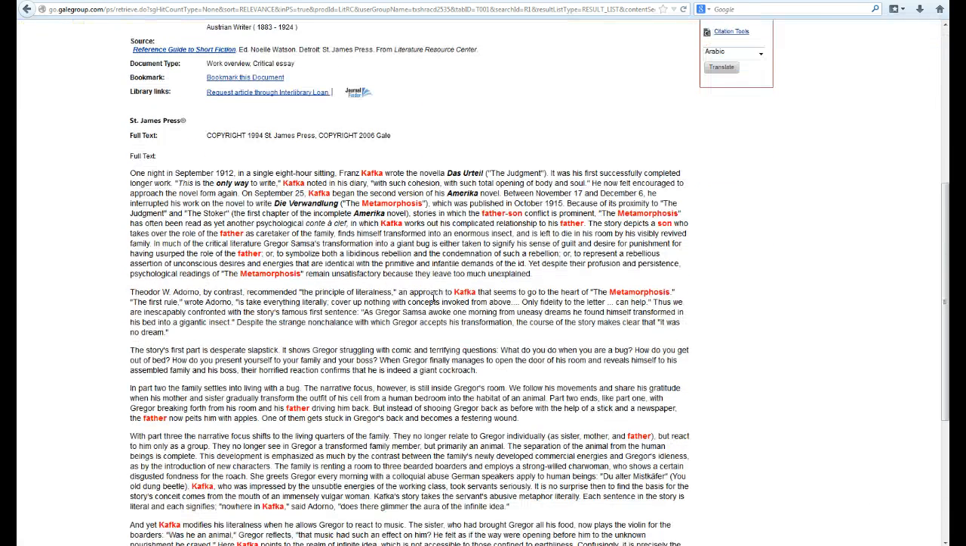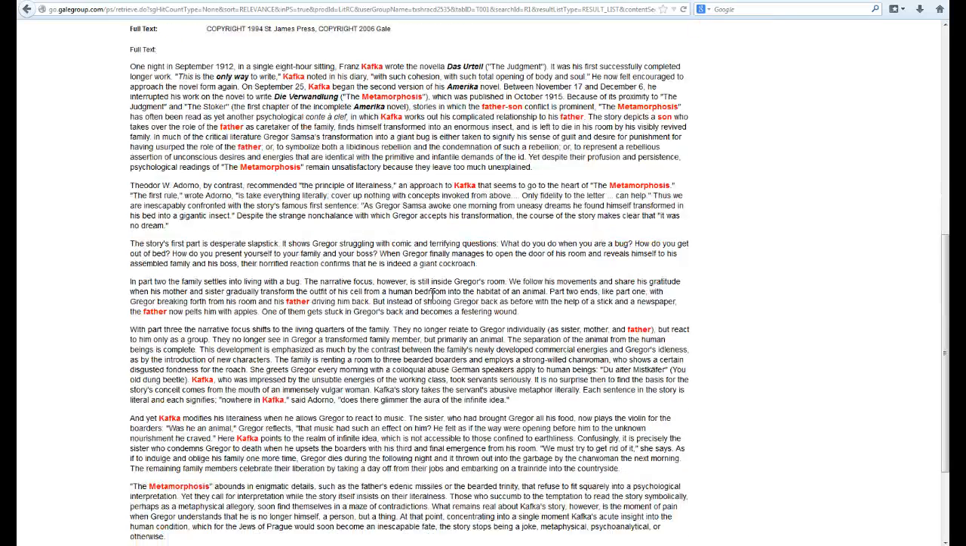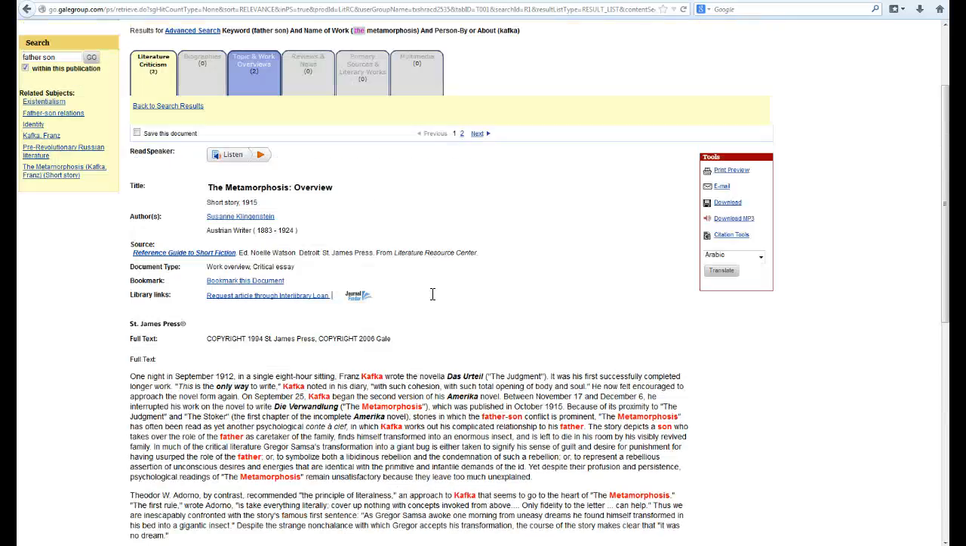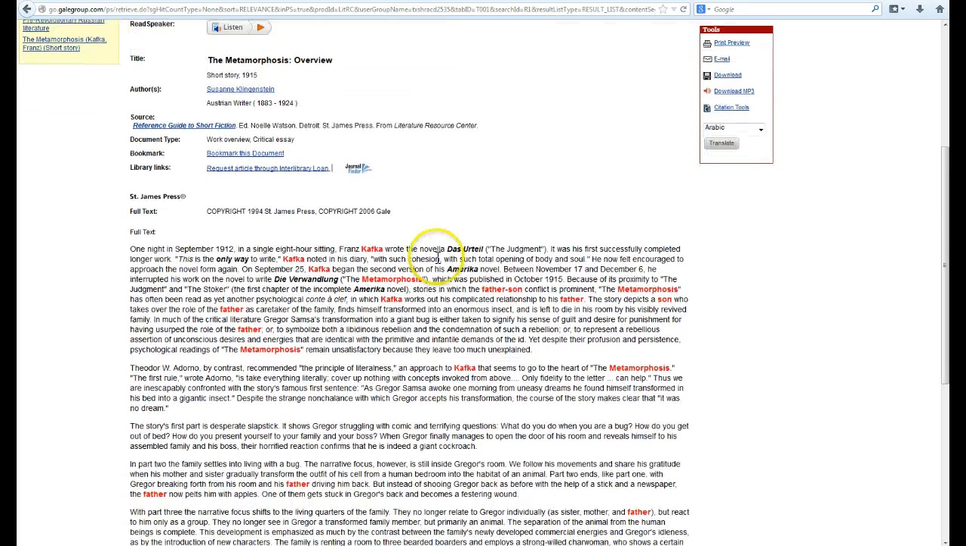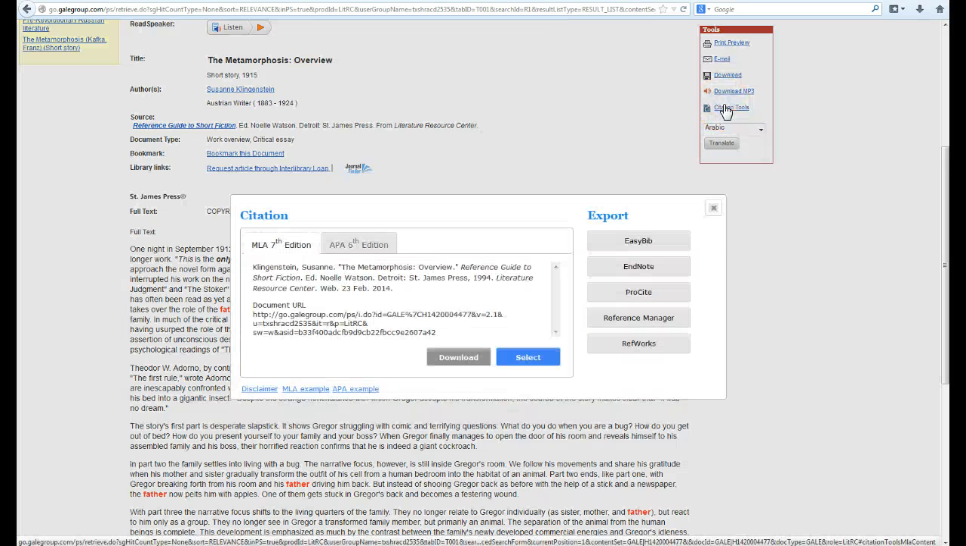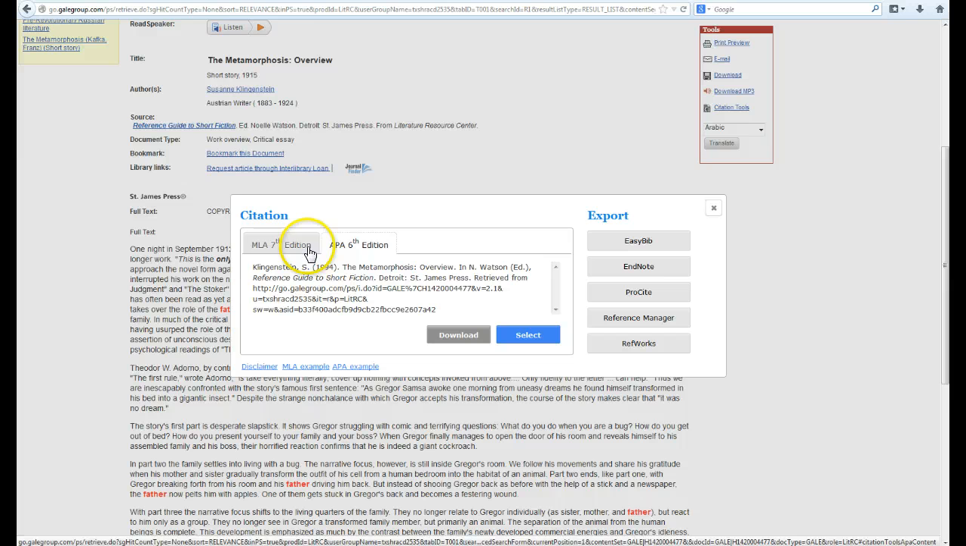You see that very much like one of the other products, it's going to show you one long reference. So you can go in here and read it. This is coming out of a short story 1915. Overview, criticism, reference guide to short fiction. So that's our source, the reference guide to short fiction. The citation information is right here, so that makes it pretty nice. MLA, we can go between MLA, there's the APA.